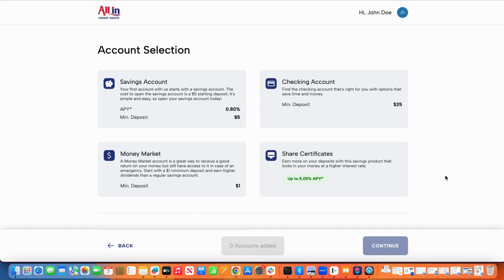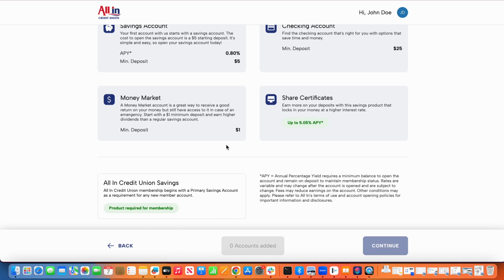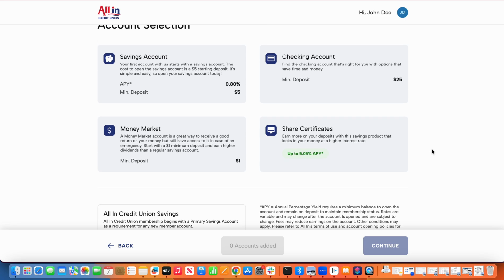And so you'll see as I navigate to the following screen, it's going to show me those different account categories. So I can choose from savings, checking, money markets, time deposits, as well as, rest assured that much like the digital member-facing experience, I do not have to worry as an employee about including that requisite share account.